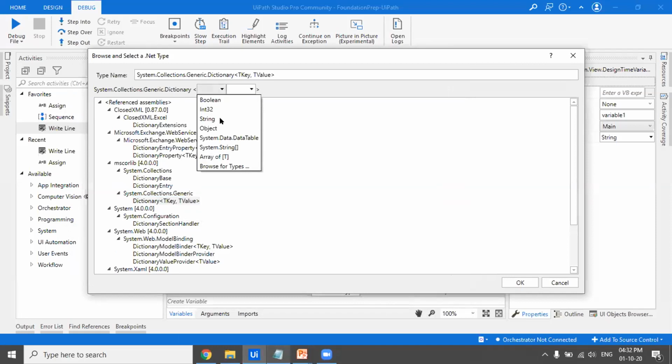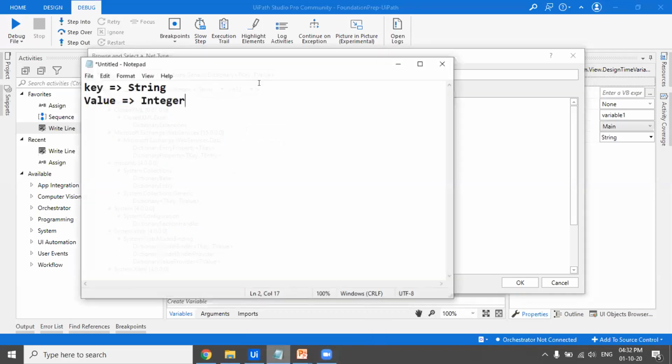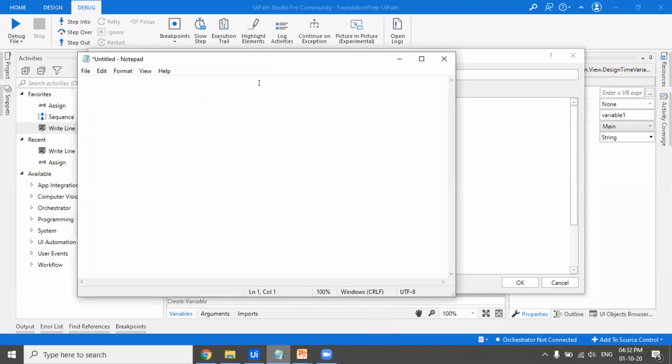So I'll select string from here. That means the data type of the key will be string, and I can select integer from here. That means the value has to be integer. So now what I can store in the dictionary is, I'll store ABC, which is the key, and the value is 1, 2, 3.